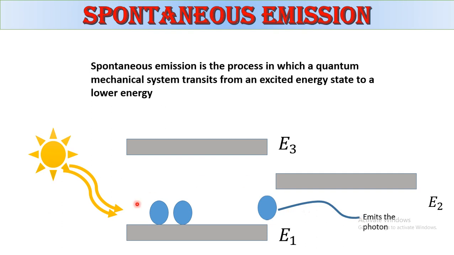Initially there is only one light source input, it absorbs one photon, goes to the higher energy level, and comes back again, so it comes to E1. A photon is emitted from the atom and it comes to the E0 energy level. This is the basic principle to understand laser working.